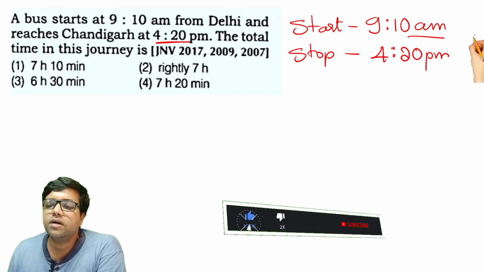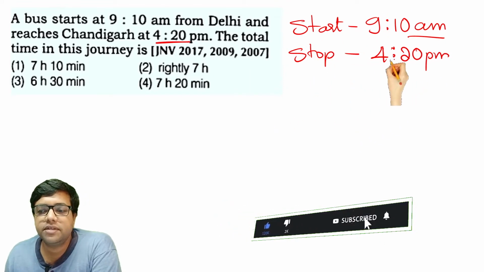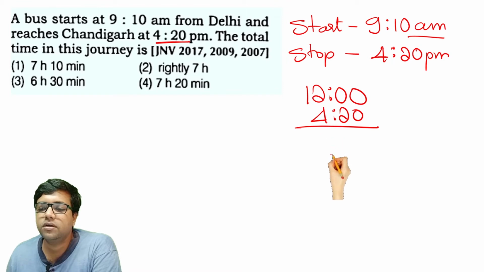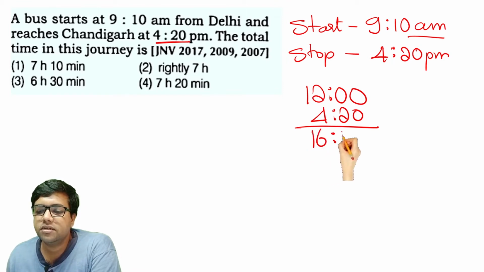So convert this time into railway time. 4:20 pm can be written as 12 plus 4, which is 16:20.